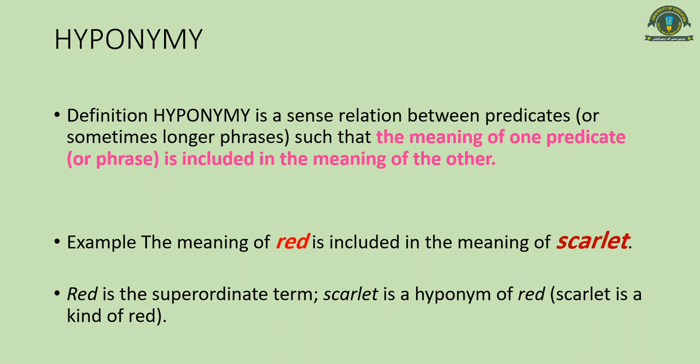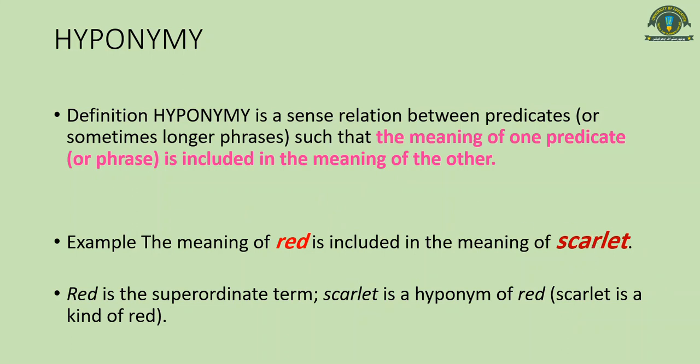So it is a relationship where the meaning of one predicate is included in the meaning of the other predicate. For example, the meaning of red is included in the meaning of scarlet. Red is the main color and scarlet is one shade of red. So the meaning of red is included in the meaning of scarlet.